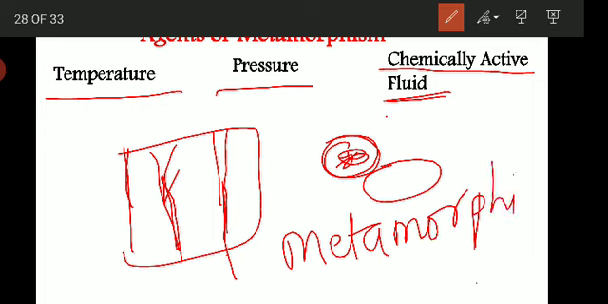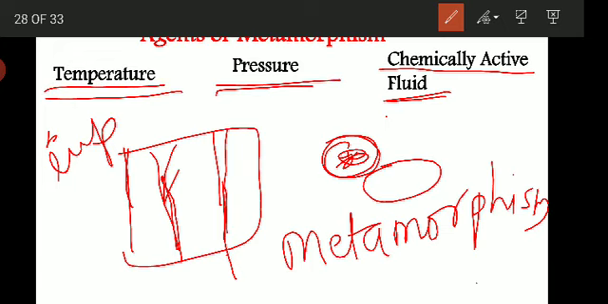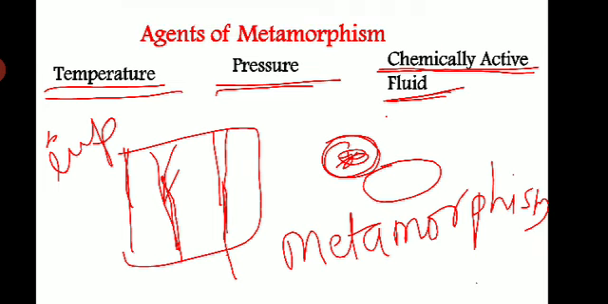So these are the three agents of metamorphism, and I told you what the sources are and how they are active. This is a very important question which is often asked in the exam: write a note on agents of metamorphism. There are three agents of metamorphism: temperature, pressure, and chemically active fluids, which bring about changes in the rock.